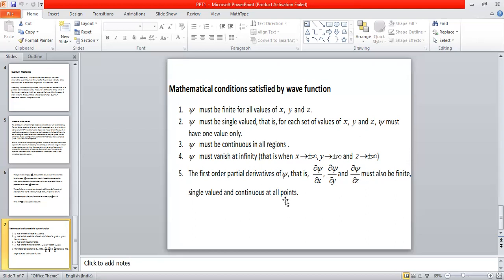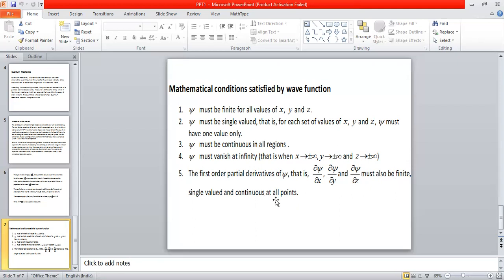This last condition is to ensure that it is possible to build a second order differential equation in terms of psi for a given physical system. It is possible to write a second order differential equation in terms of psi for a given physical system only when dou psi by dou x, dou psi by dou y, and dou psi by dou z are finite, single valued, and continuous at all points.